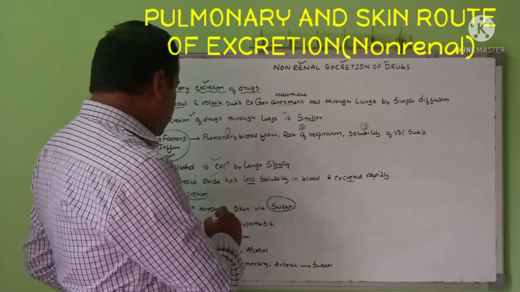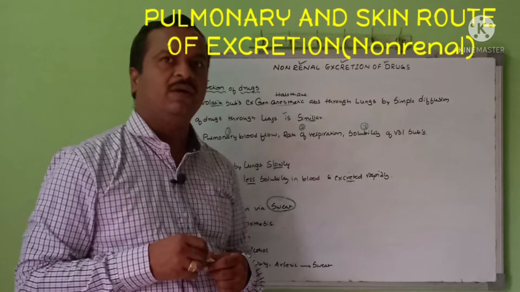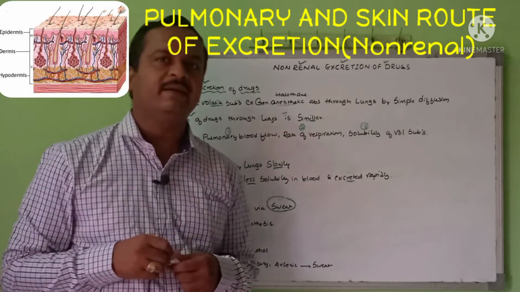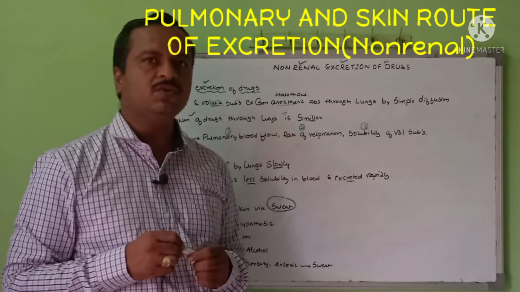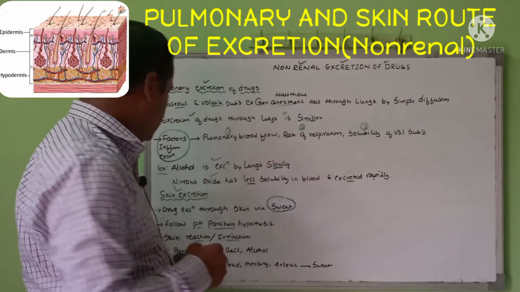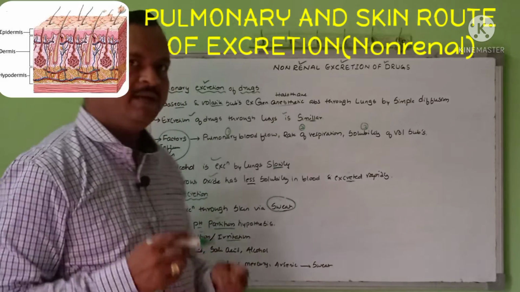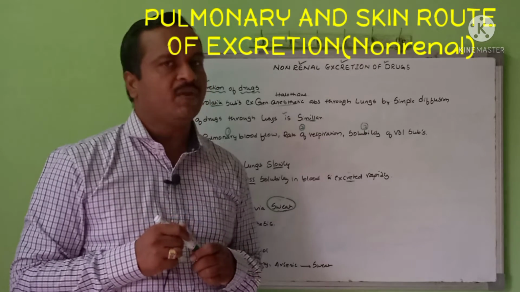The excretion mainly depends upon the pH partition hypothesis. I told in the previous video the tendency of acids to accumulate in the basic fluid compartment and vice versa. The skin reaction or irritation mainly depends upon the excretion through your skin.